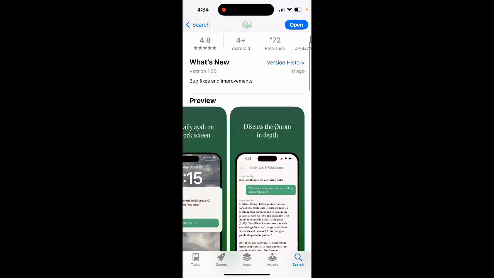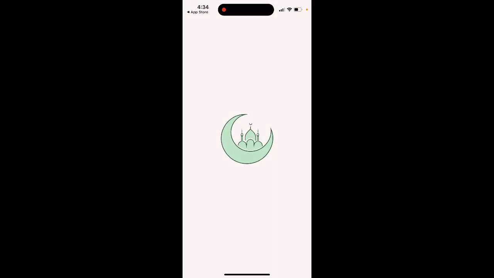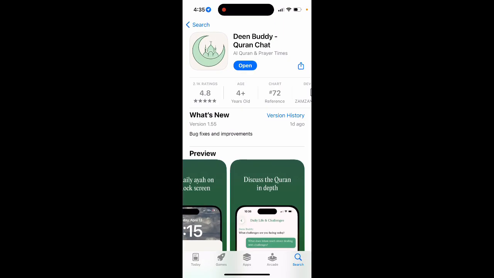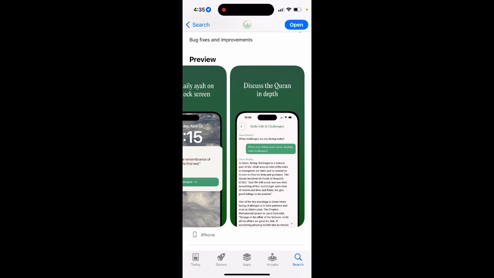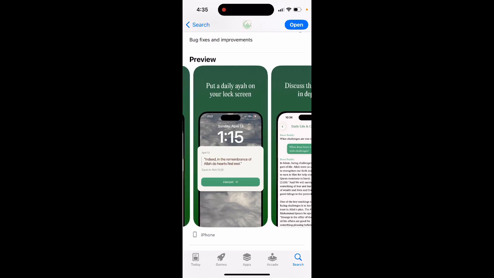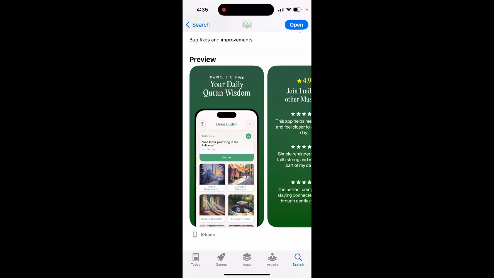Unfortunately, this app is paid only, as I understand. So as you can see, this is what it is like. There's only a free trial. There is a 7-day free trial, and then it's like $5. So it's quite expensive in here. So that's basically what it is.